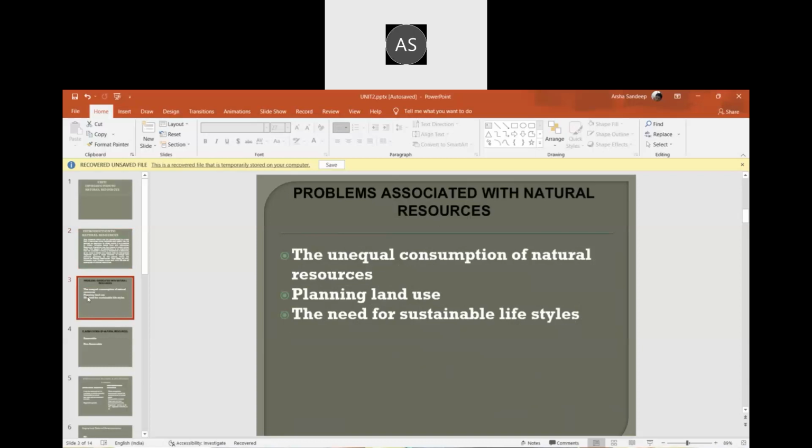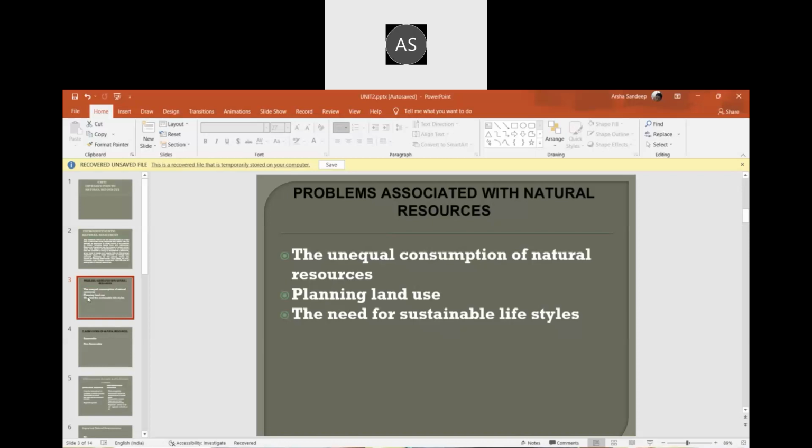The problems associated with natural resources. The main one is the unequal consumption of natural resources. The earth is a planet for everyone, it is not for one particular group of organisms. We have a lot of organisms living on the earth, but we humans are using more area for our purpose. Like we are cutting the trees. The tree is a home for many birds. The forest is a home for wild animals. We are cutting them down for our purpose. So, unequal consumption of natural resources.